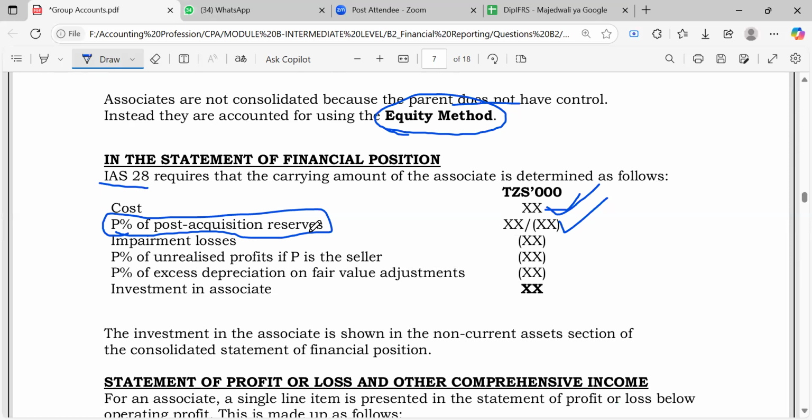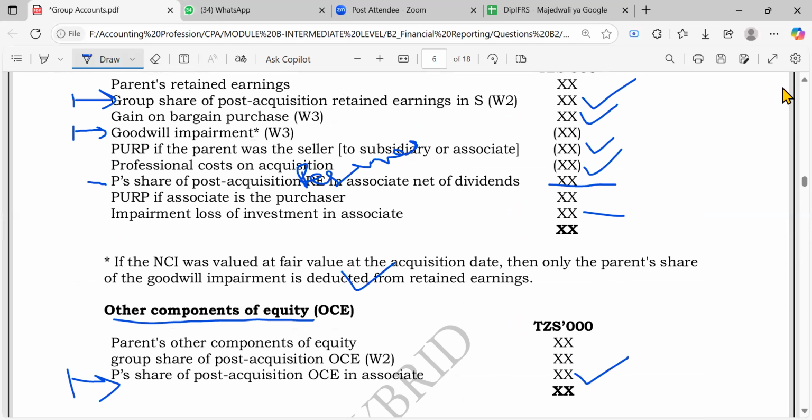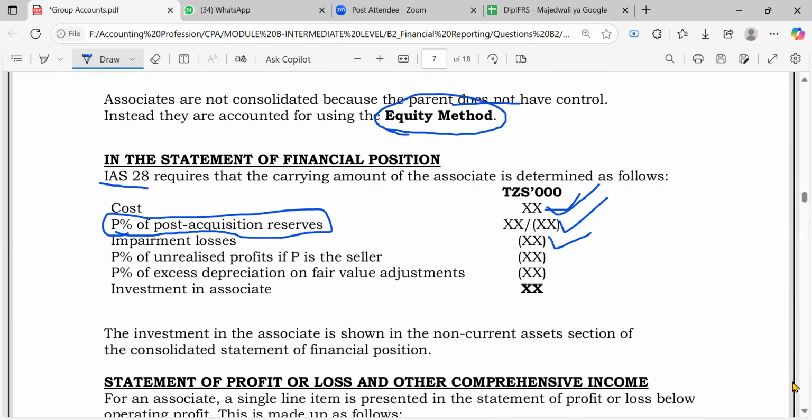An associate could also have impairment, but impairment is not usually specified in the exam most of the time. Even if they don't specify it, it won't have a complication. An impairment loss would always reduce the investment in the associate. So that's why it reduces here. Whenever you see it here, you also expect to see it in the group reserves. The impairment loss of an investment in the associate should be deducted. I just didn't put the deduction sign.